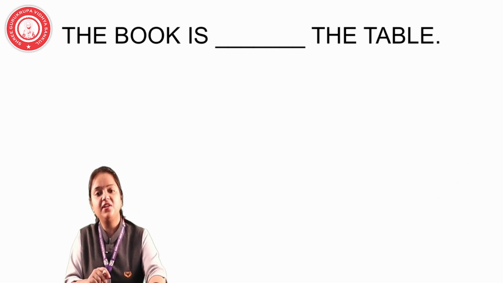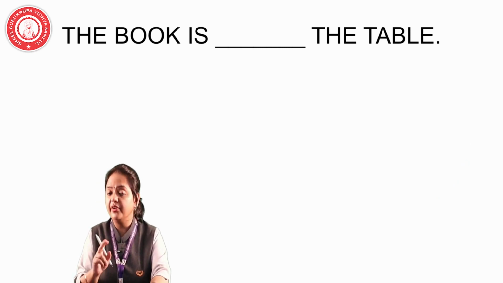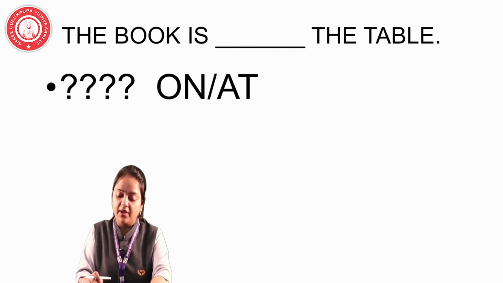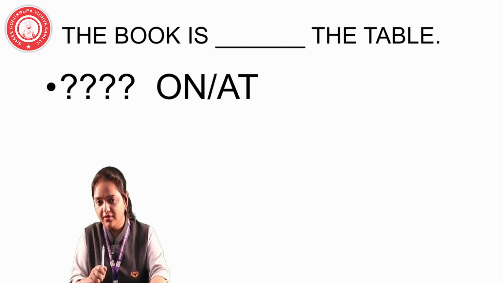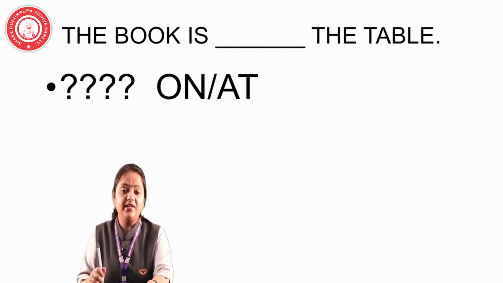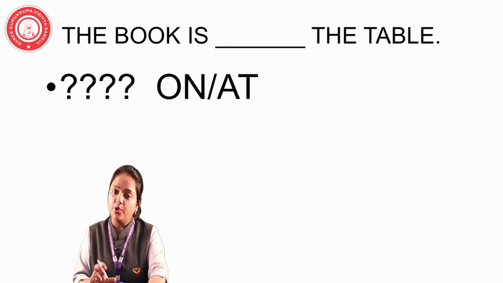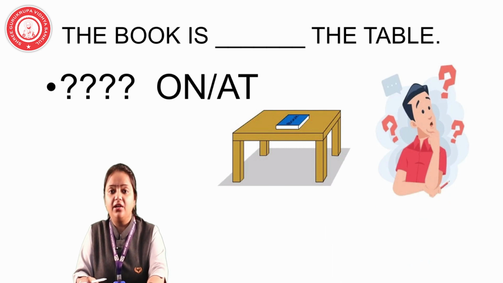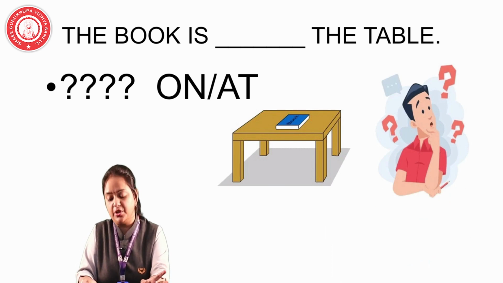Today my topic is very easy, but you are often getting confused. Just see what is my topic. The book is dash the table. I think you have got the topic. Yes, my topic is preposition. So this sentence is very simple. The book is dash the table, and many of you are getting confused with the word preposition. Now let's start the topic preposition.